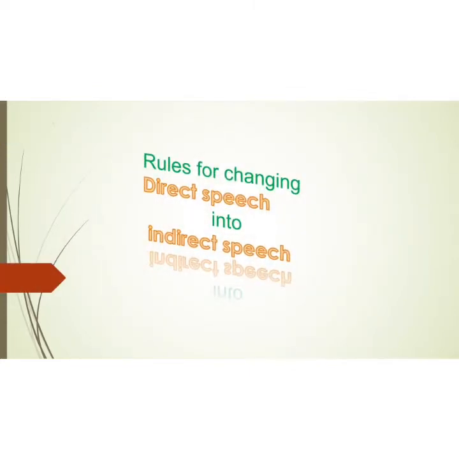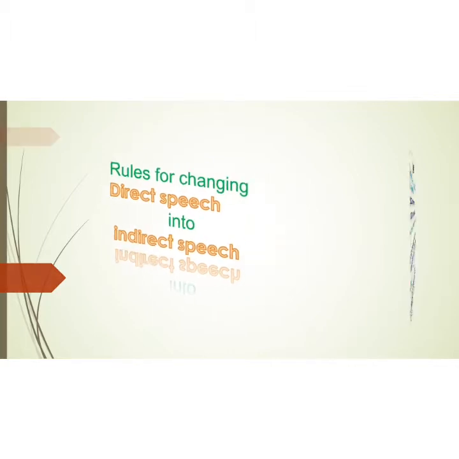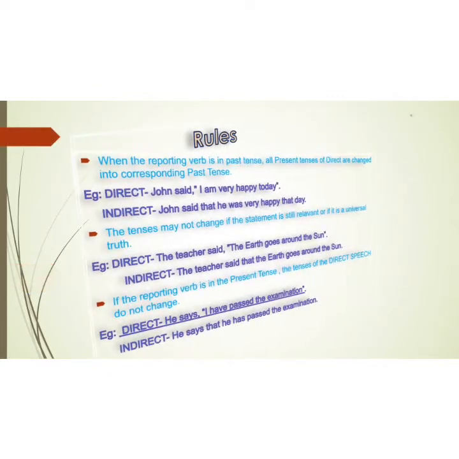Let's have a quick look at the rules for changing direct speech into indirect speech. Here are certain rules which are foremost important while we convert direct speech into indirect speech.